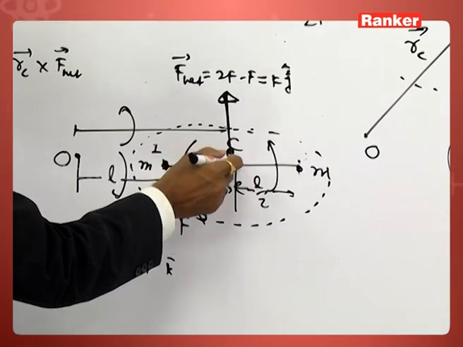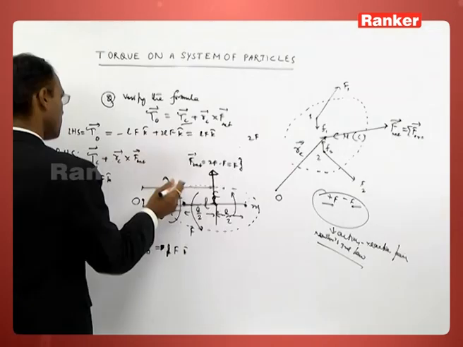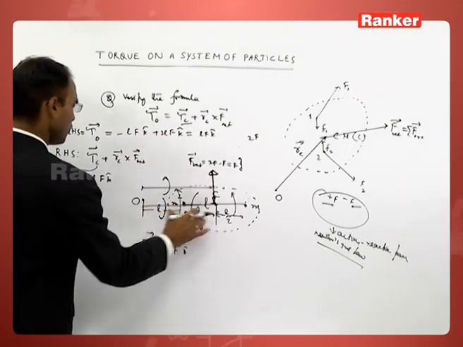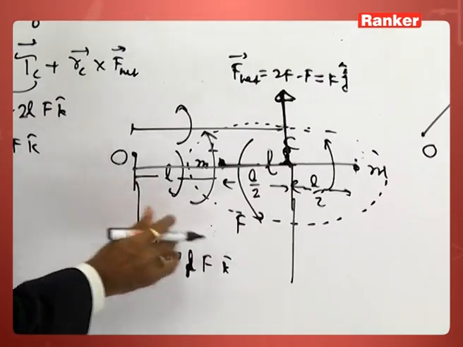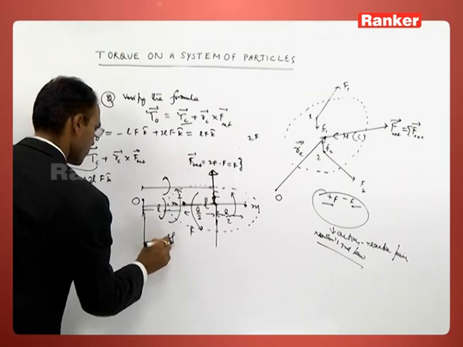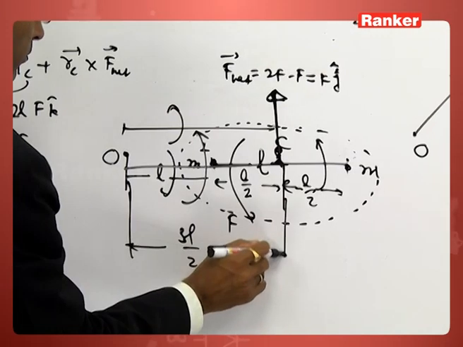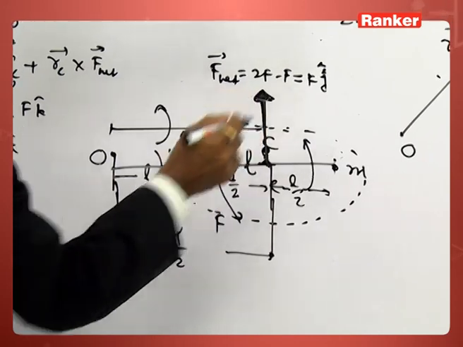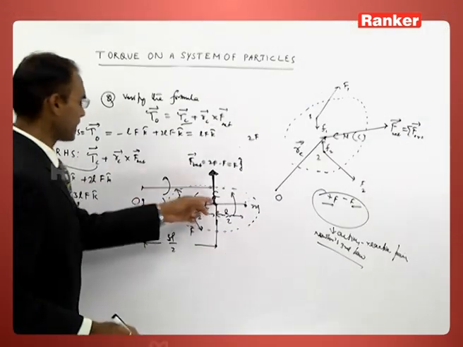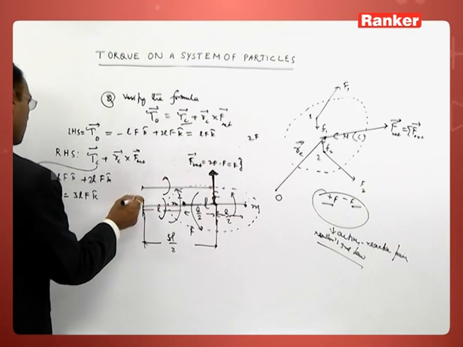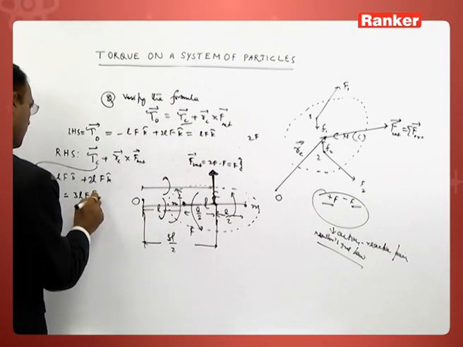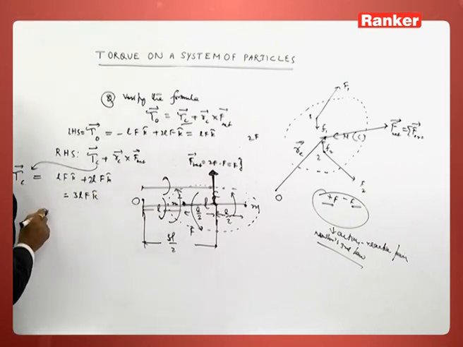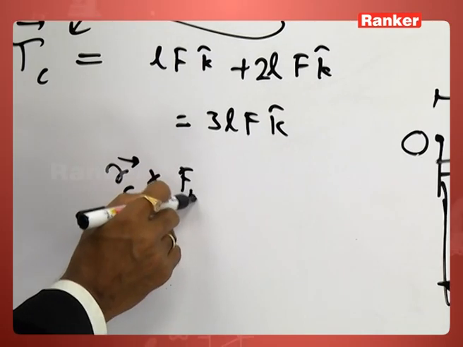And this resultant force will produce a torque. How much? This is L by 2, this is L. So this distance is 3L by 2. So this resultant force, supposed to be acting at the center of mass, will produce a torque about this point O. That is RC cross F net.